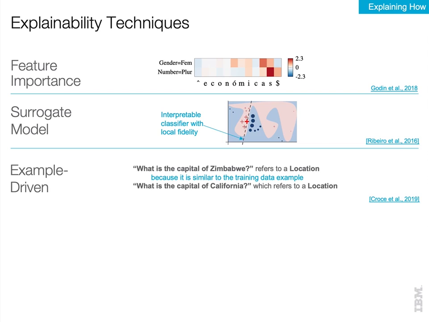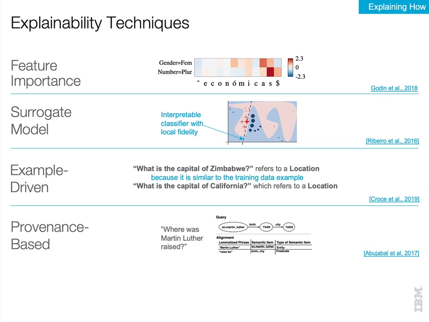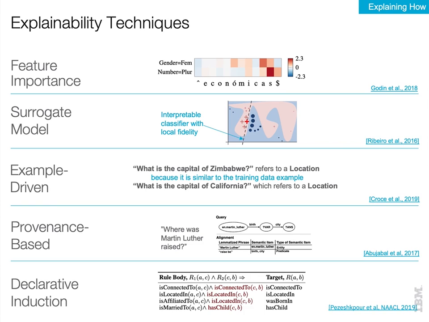Example-driven approaches explain the prediction of an input instance by identifying other instances, usually from available labeled data, that the model judges to be similar. They have been applied to various NLP tasks, such as classification and question answering. Provenance-based explanations expose some or all of the prediction derivation process and are frequently seen in question answering tasks. Finally, declarative induction explanations induce representations, such as rules or programs.